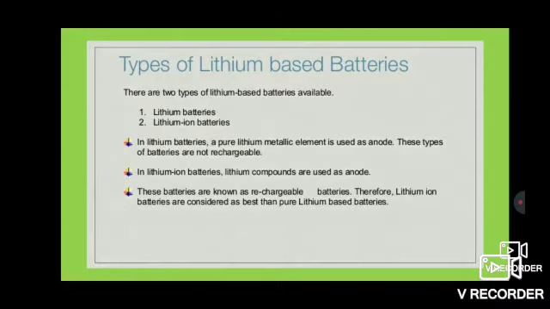Let us see the types of lithium based batteries. There are two types of lithium based batteries. One is lithium battery, another one is lithium ion battery. In lithium batteries, a pure lithium metallic element is used as anode. These types of batteries are not rechargeable. In lithium ion batteries, lithium compounds are used as anode. These batteries are known as rechargeable batteries. Therefore, lithium ion batteries are considered better than pure lithium based batteries.